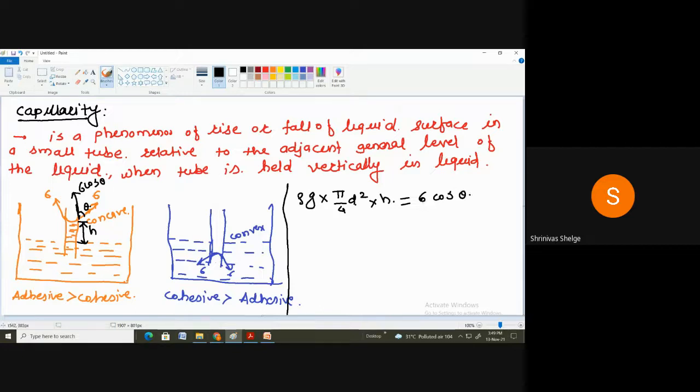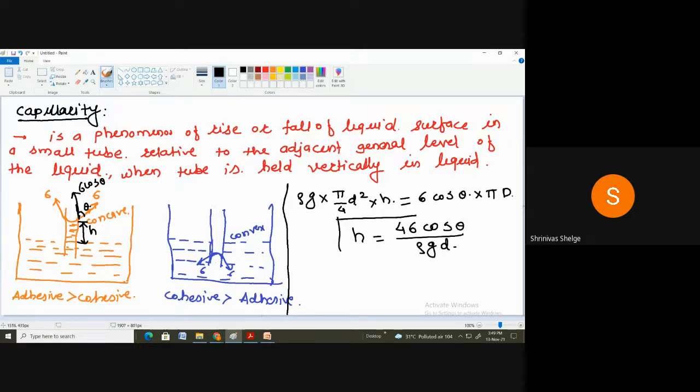So what is the unit of sigma? Newton per meter, and it is acting circumferentially, so I can write pi d. So Newton per meter into meter becomes the surface tension force. Correct. So finally you will get the equation h equals 4 sigma cos theta upon rho g d.